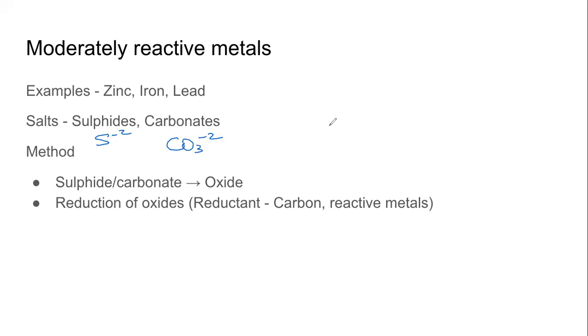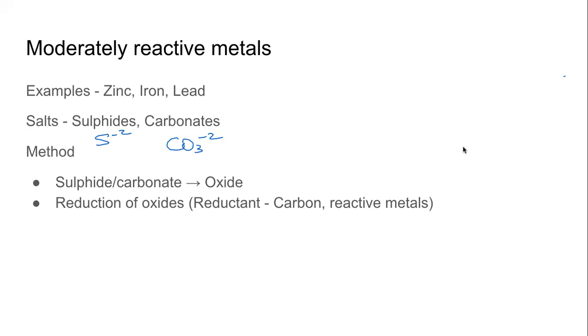Remember, cations, anions, basic radicals, acidic radicals. And because we are using sulfides and carbonates, the method is a little different. Now we can summarize this method in 2 steps. For the extraction of highly reactive metals from their ores, we could say that it's just electrolytic reduction, and that is fine.